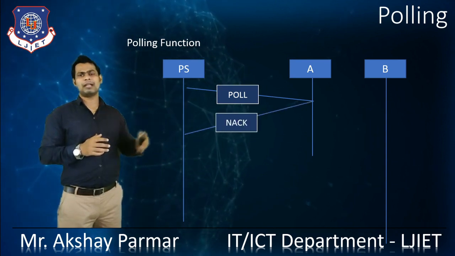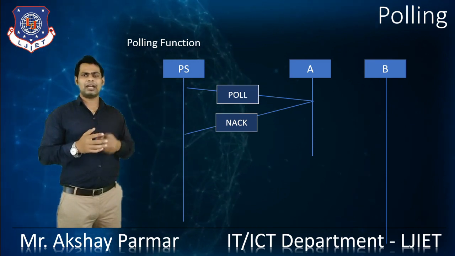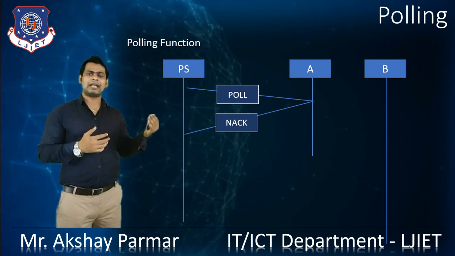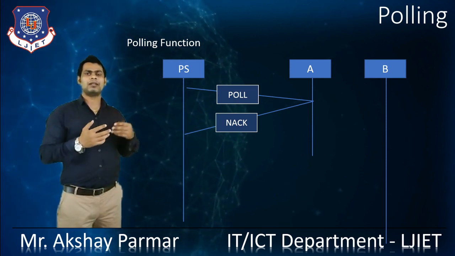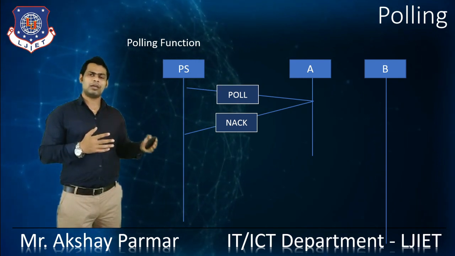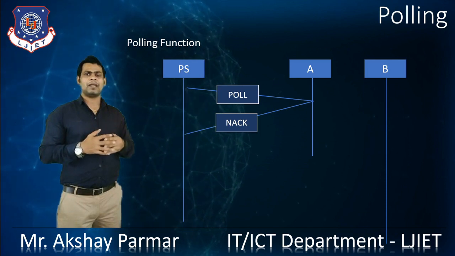In our case, node A doesn't want to send data to the primary station, so after getting the polling signal, node A sends a negative acknowledgement saying it doesn't want to send data in the channel. Node A doesn't want to participate in the transmission.